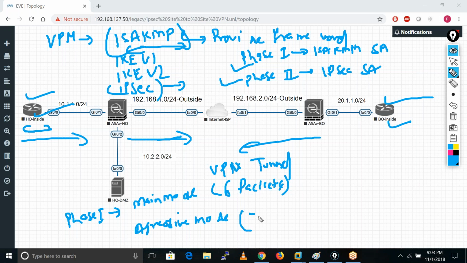When these peers ASA1 and ASA2 exchange these 6 messages, phase 1 is completed and one ISAKMP SA or ISAKMP tunnel is created. Remember this thing. After phase 1, the ISAKMP SA or ISAKMP tunnel is created.